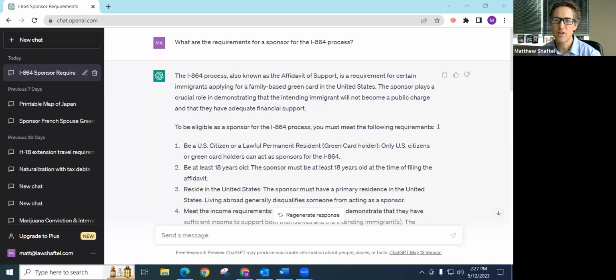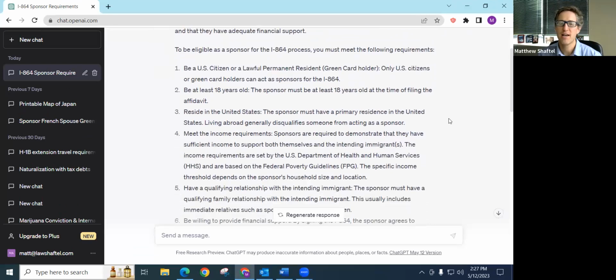Let me share this screen and see how ChatGPT does here. So I've already queued up the question. As you can see here, I first want to see if ChatGPT can get the basic requirements about the 864 process, which is the form needed by the petitioner and potentially a joint sponsor if the petitioner doesn't make enough money. What are the requirements to be a sponsor in the 864 process?